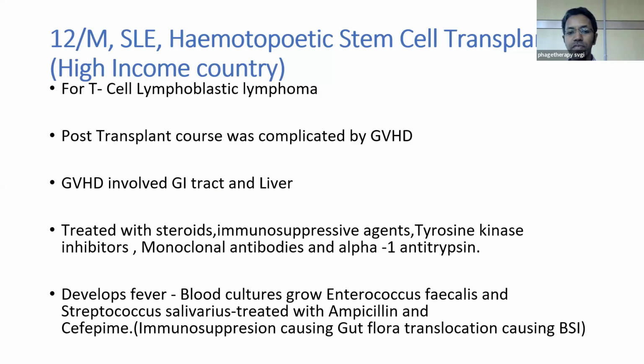The patient develops fever. Blood culture sent grew Enterococcus faecalis and Streptococcus salivarius. The patient was treated with ampicillin and cefepime. Here, the source of infection is because of immunosuppression. The gut flora got translocated. Enterococcus is a gut flora. It got translocated, which causes the bloodstream infection.